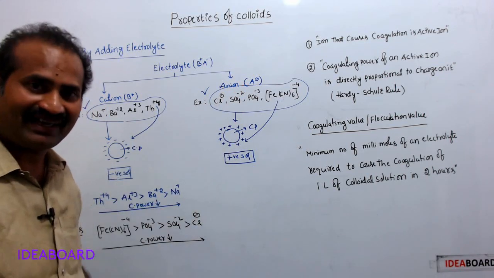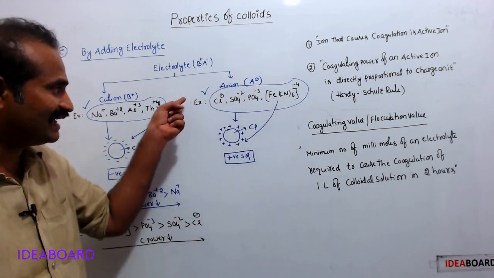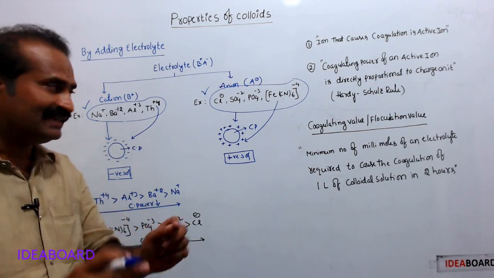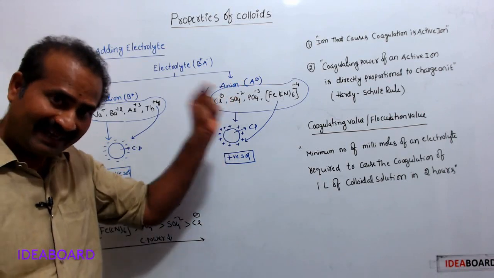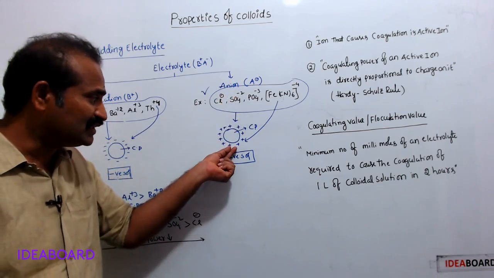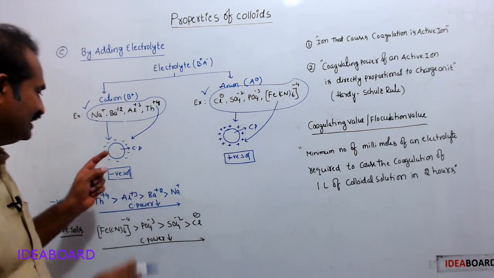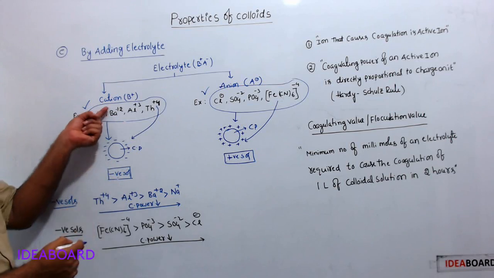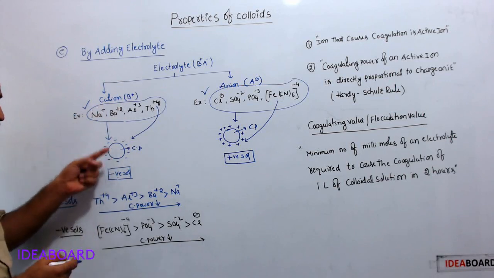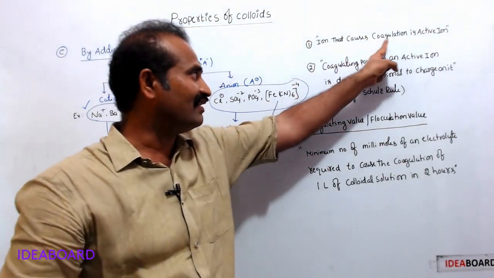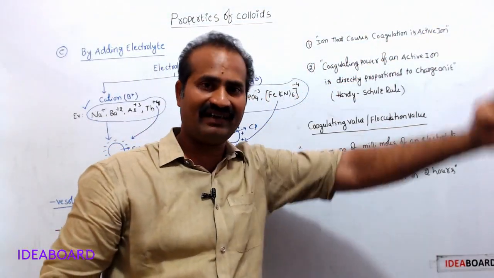Such ions are active ions. In case of positive sol, these are active ions. In case of negative sol, these are active ions. What is an active ion? An active ion is an ion that carries opposite charge to that of the colloidal particle and causes coagulation. Therefore, an ion that causes coagulation is an active ion.